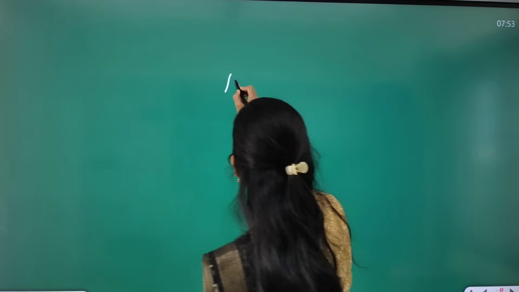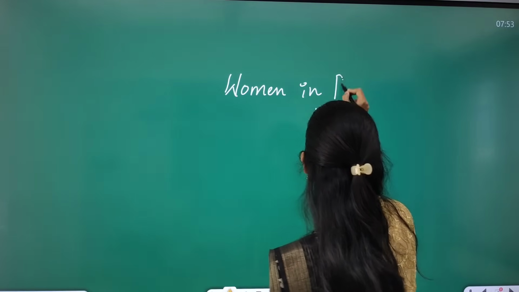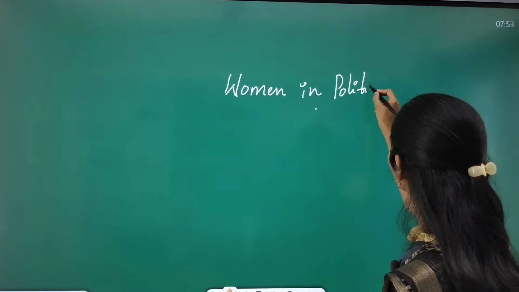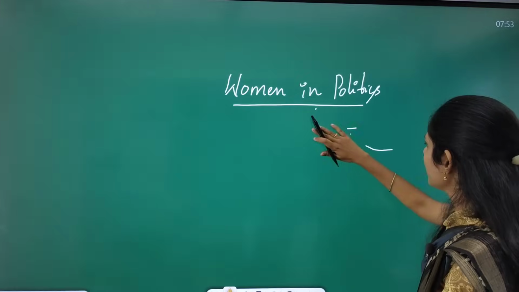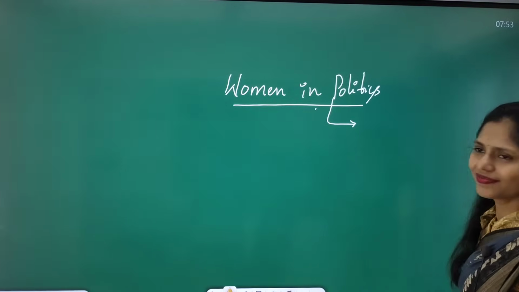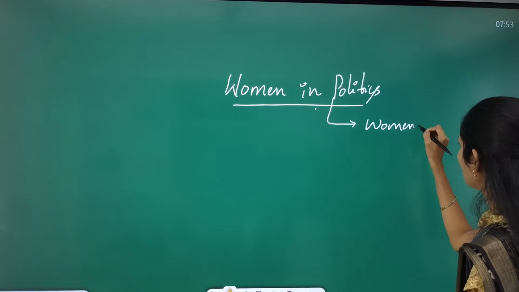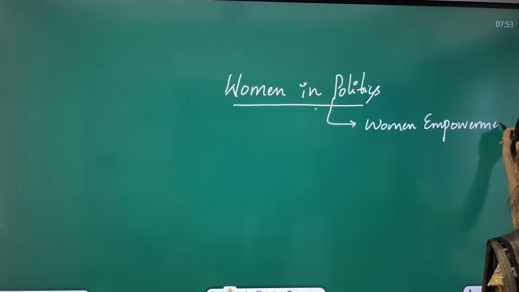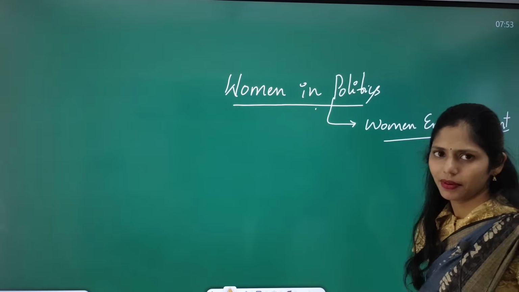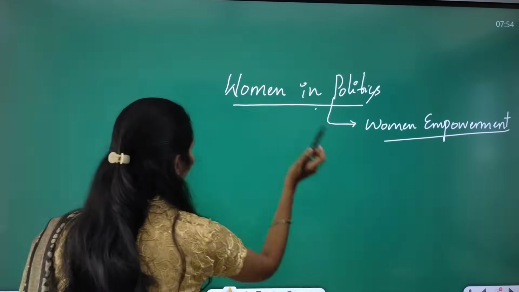So now let us see the dimensions. This article is talking about women in politics. So this topic is indirectly talking about women empowerment. Yes or no? It is talking about women empowerment. So here, what are the dimensions that you have to think about?